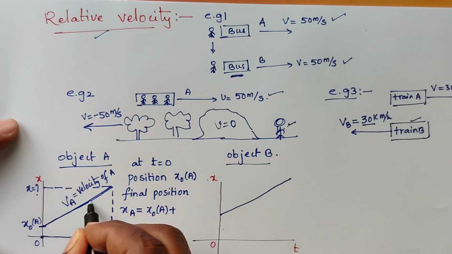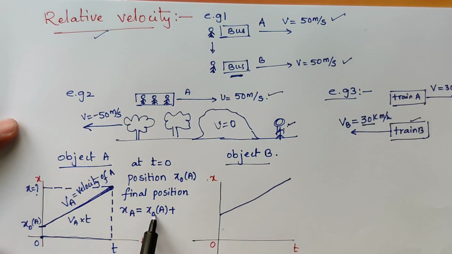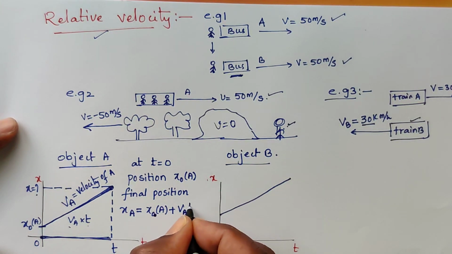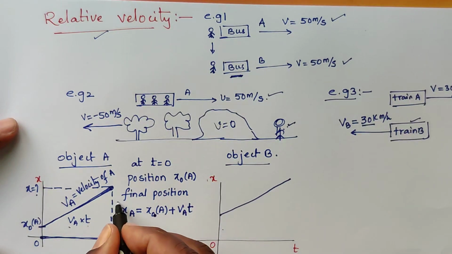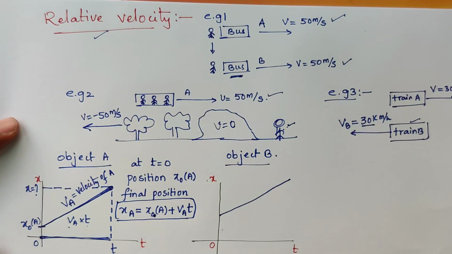Distance is nothing but velocity into time. So the distance traveled is Va into t. So final position xa equals x0 of A plus Va into t.